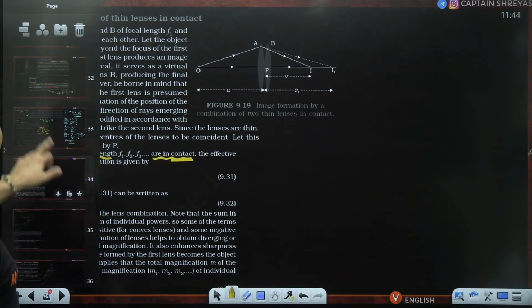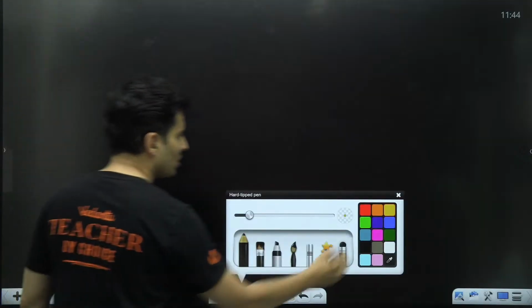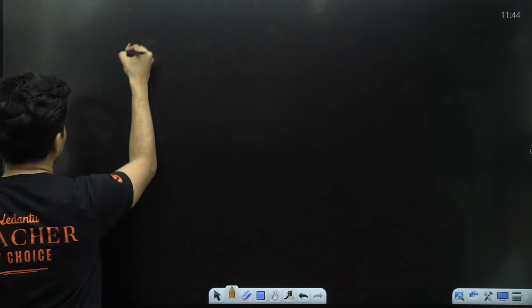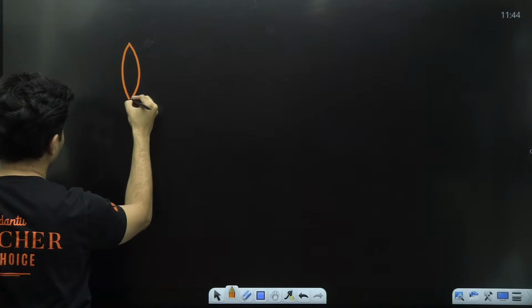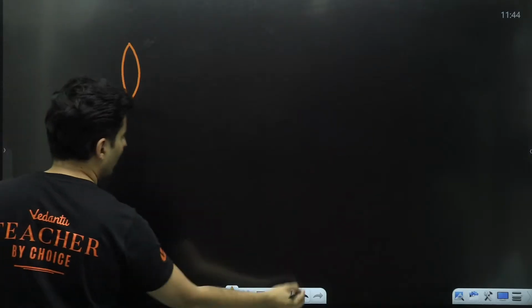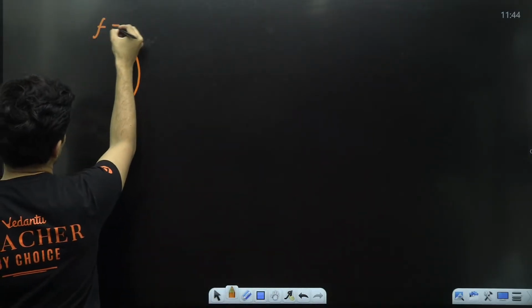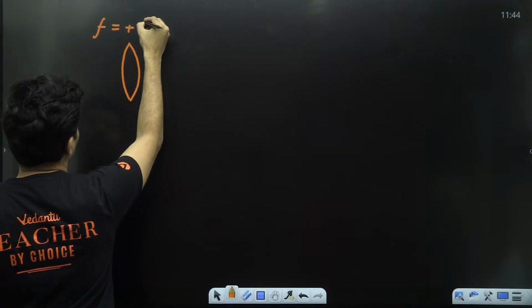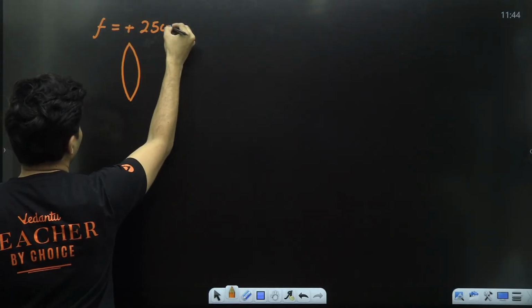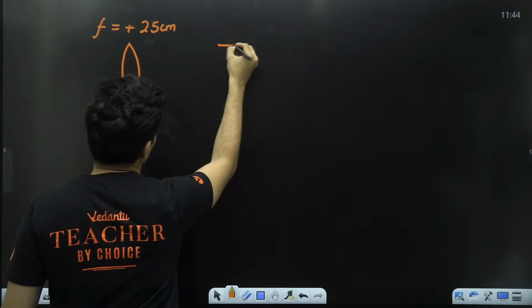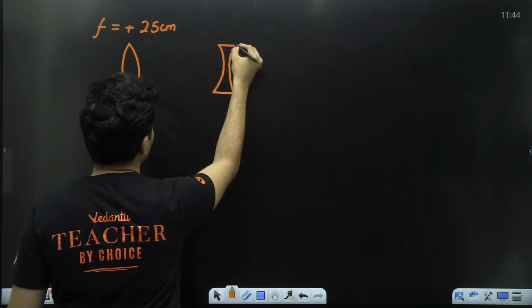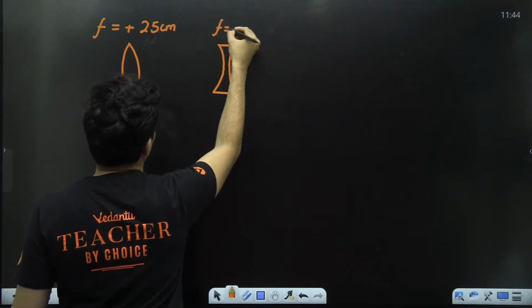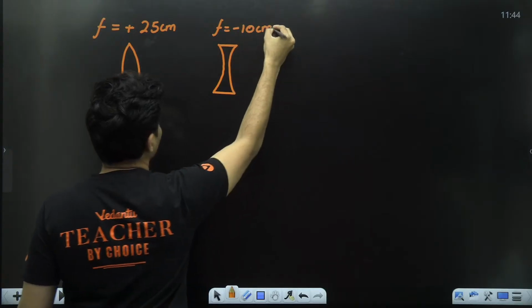Why this is important is because there was a question once like this. There is a convex lens, let's say of focal length plus 25 centimeters, and then there is a concave lens of, let's say, focal length minus 10 centimeters.